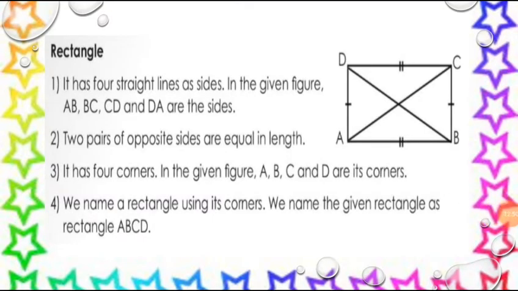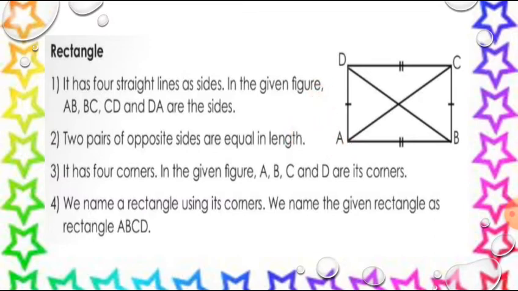So, children, A, B, C and D are the 4 corners. And in a rectangle, 2 pairs of the opposite sides are equal, isn't it? And we can name this rectangle as rectangle ABCD. How can we name it? As rectangle ABCD. Okay, children. So, we know how to name the sides, how to name the corners and how to name a rectangle. Got it?